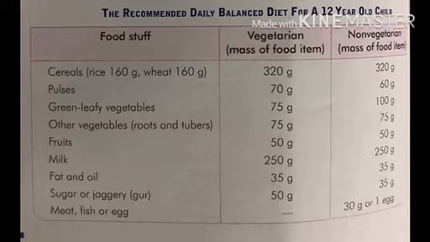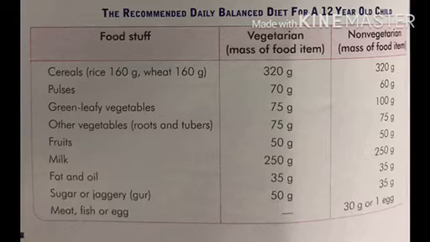See, there is a chart given in your book, the recommended daily diet for a 12-year-old child. In this table, there are vegetarian and non-vegetarian columns. Cereal 320 gram for vegetarian as well as non-vegetarian. Pulses 70 gram, 60 gram. Green leafy vegetable 75 gram. For non-vegetarian it is 100 gram.